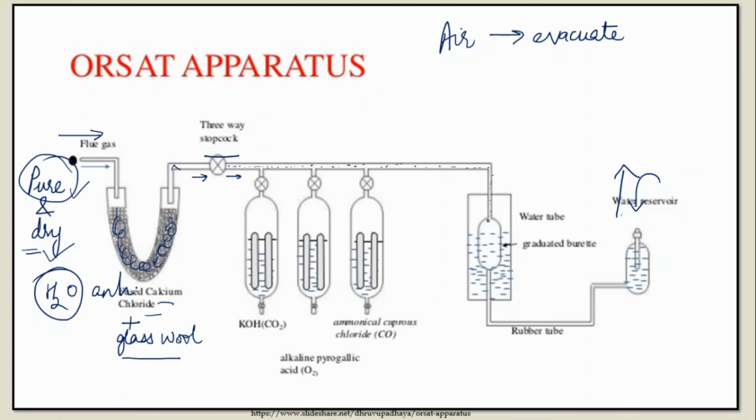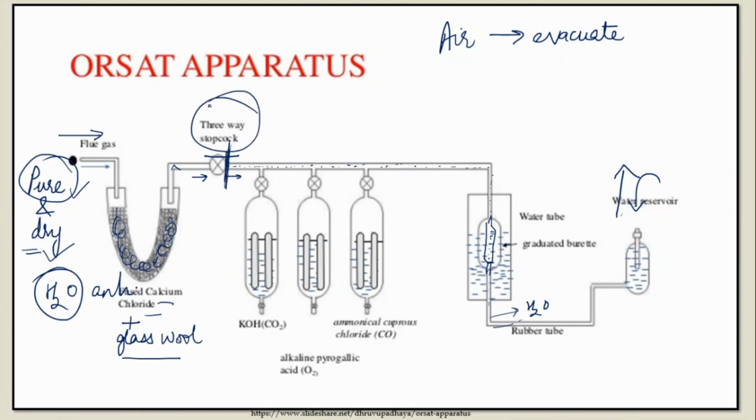Now what is the boundary? Till what point do you have to do this? If you remember, there was a burette here, right? You have to fill the flue gas till the last point of the burette. Below that, there will be water. So here there is water, but till here there is flue gas. Your entire apparatus from here to here is already filled with flue gas. The moment you see that the water level has reached here, you just close this door.